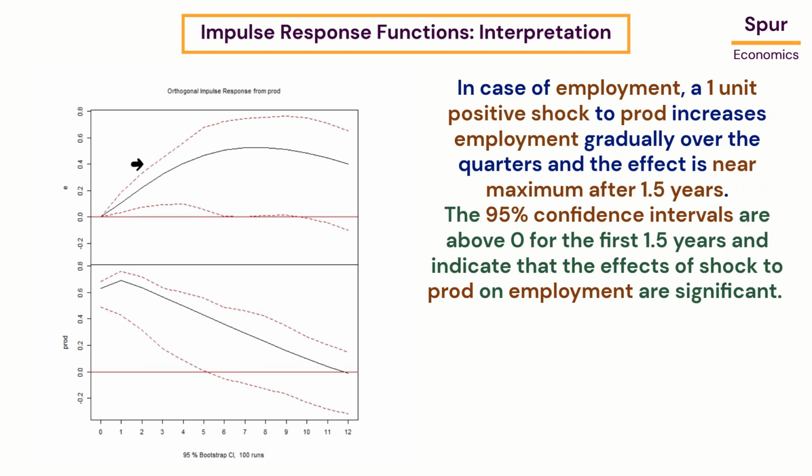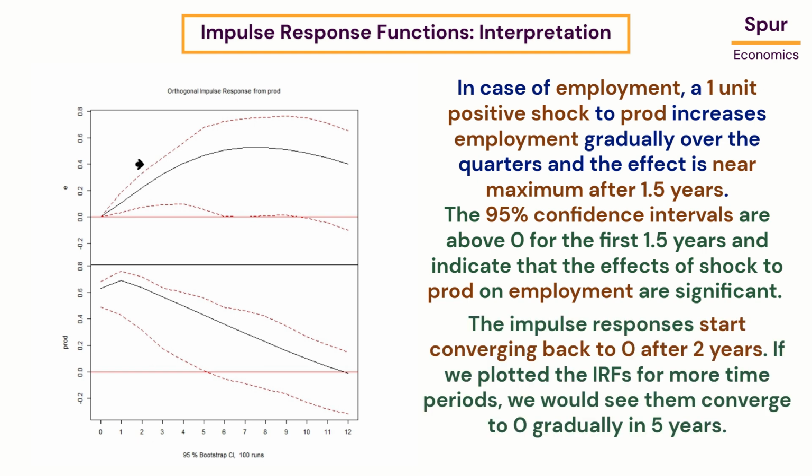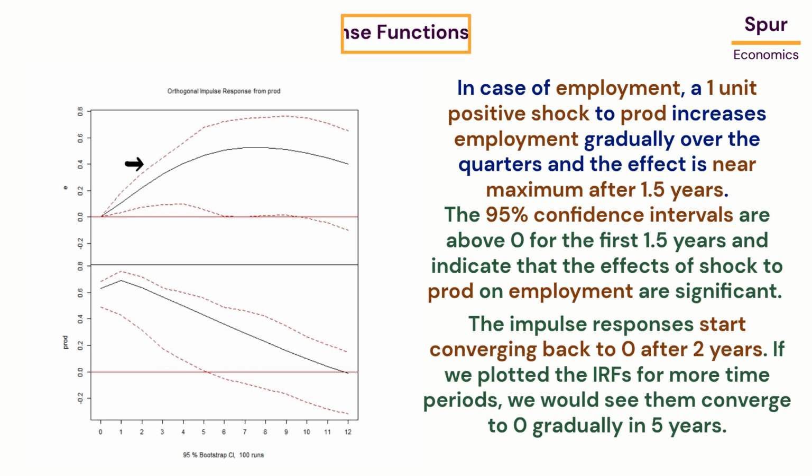In case of employment, a 1-unit positive shock to prod increases employment gradually over the quarters, and the effect is near maximum after 1.5 years. The 95% confidence intervals are above zero for the first 1.5 years and indicate that the effects of shock to prod on employment are significant. The impulse responses start converging back to zero after 2 years. If we plotted the IRFs for more time periods, we would see them converge to zero gradually in 5 years.